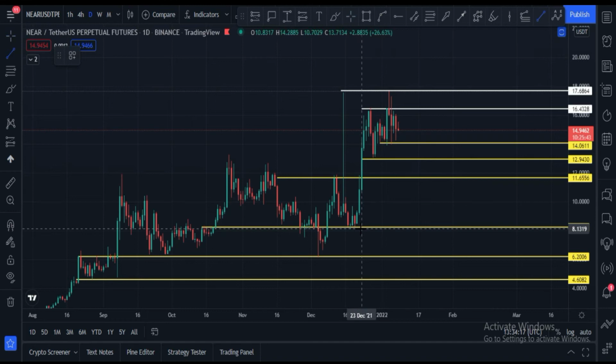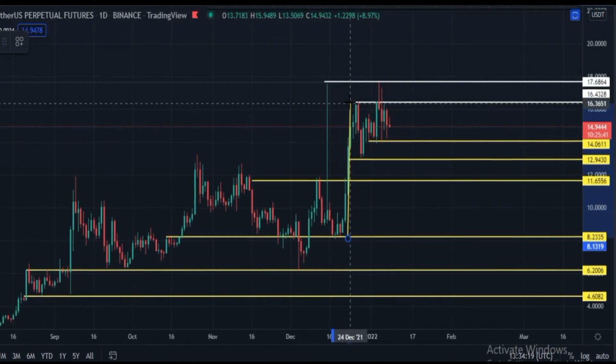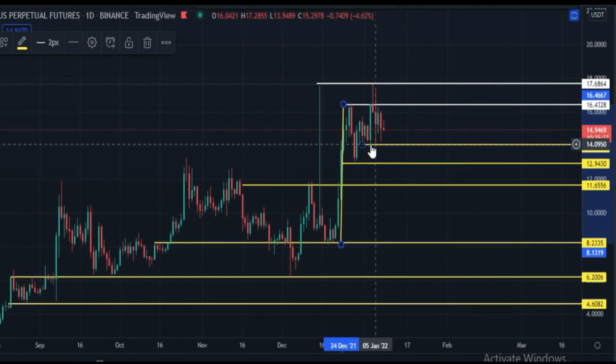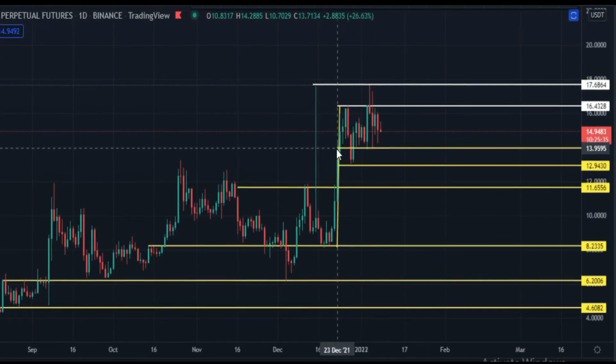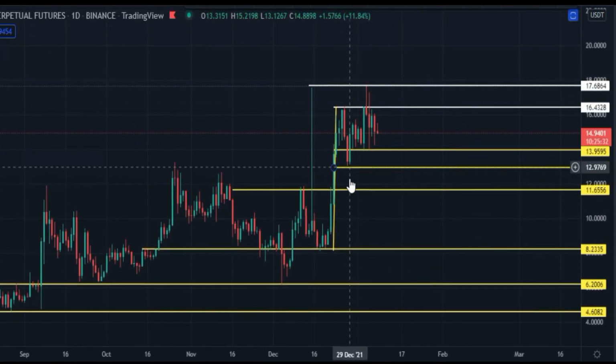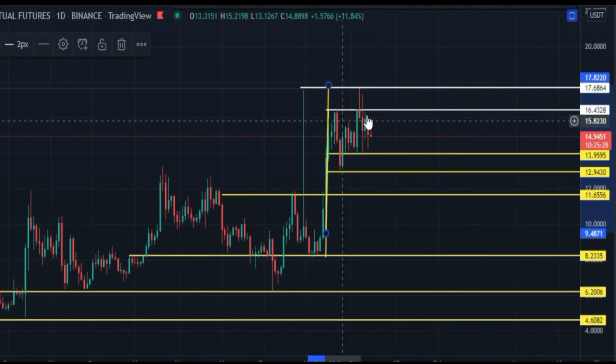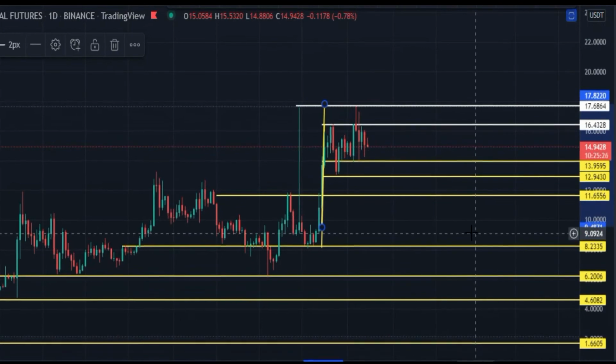Here you can see it is like a bull flag, and if I put it from here you can see this is like a bull flag. Let me please clone this and show you.